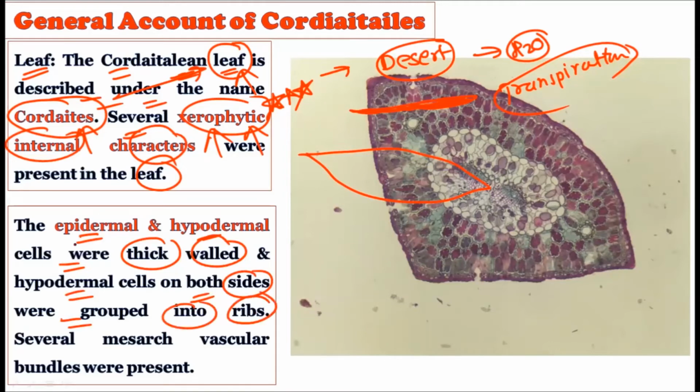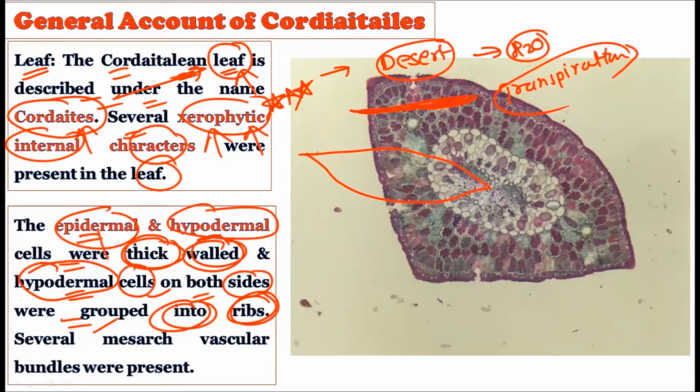Okay, so the epidermal and the hypodermal cells were showing thick cell walls. That is, their cell walls are quite thick. This shows their xerophytic characteristic. The hypodermal cells on both sides were grouped into ribs. Which cells? Only the hypodermal cells, not the epidermal cells. While both the epidermal and hypodermal cells present in the leaf showed thick-walled cells, showing their xerophytic characteristic.